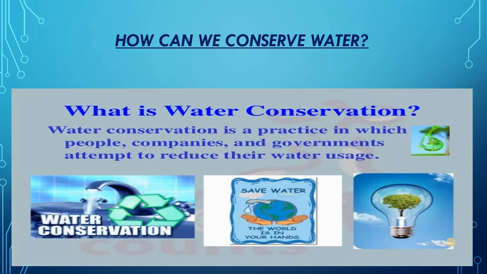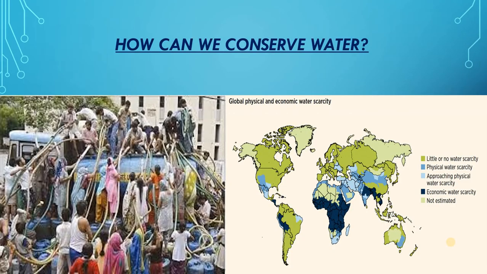But when it is used too much for agriculture and other purposes, then what happens? The level of groundwater decreases drastically, and hence it cannot be used anymore. Now, as the population is increasing rapidly, the number of people using water is also increasing rapidly. So due to this, the demand for water is increasing day by day.